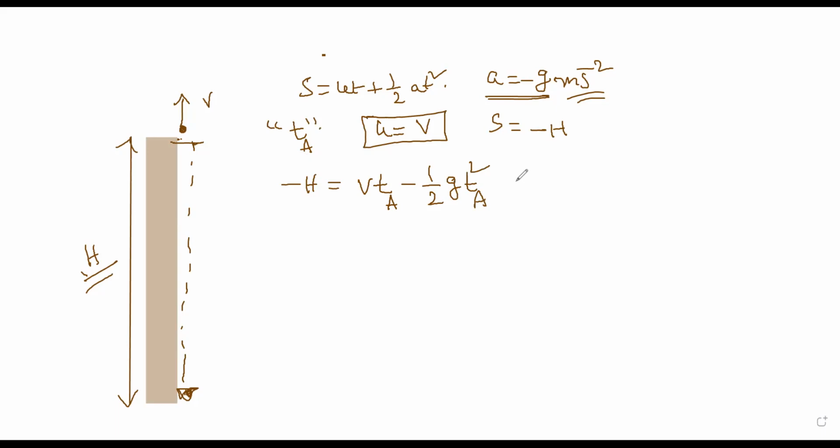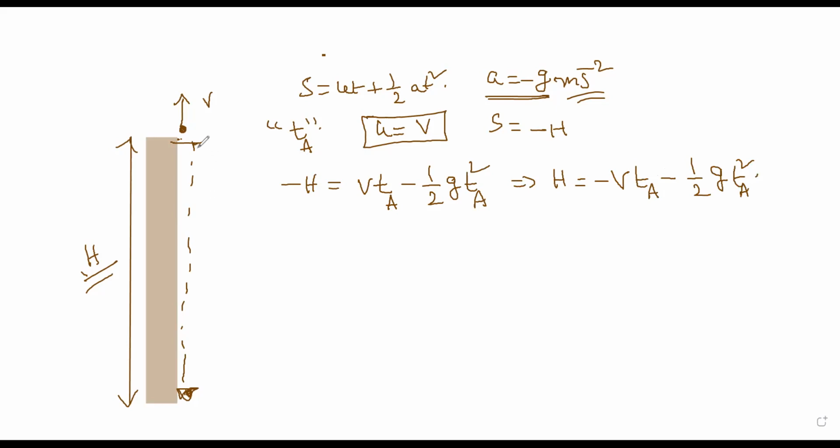This is my first equation. I can rewrite this as h = -v ta + half g ta squared. This is equation 1.